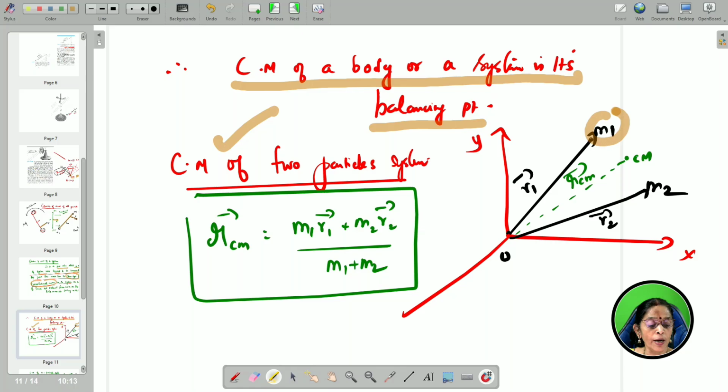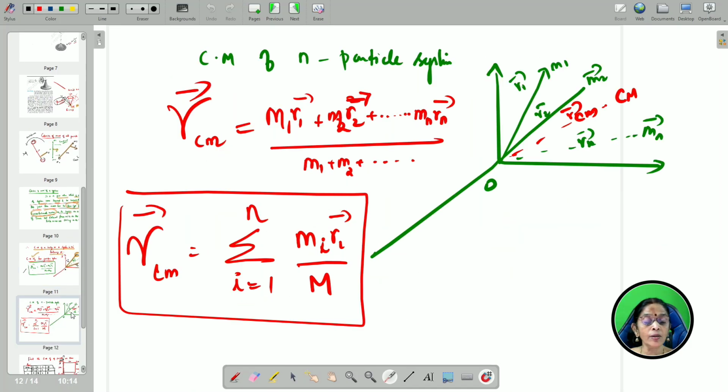So, consider two particles M1 and M2 whose position vectors are R1 vector and R2 vector. Let us suppose the center of mass is somewhere in the middle. If the masses are the same, it will be in the middle, or if one is heavier, the center of mass will be towards the heavier mass. So, the center of mass can be expressed as R CM vector equal to M1 R1 vector plus M2 R2 vector divided by M1 plus M2.